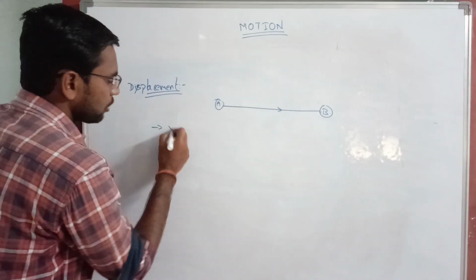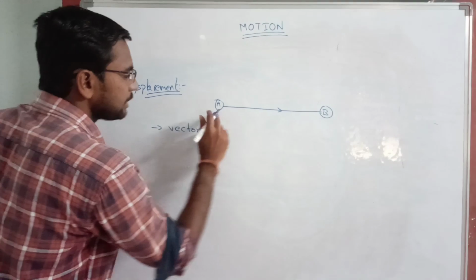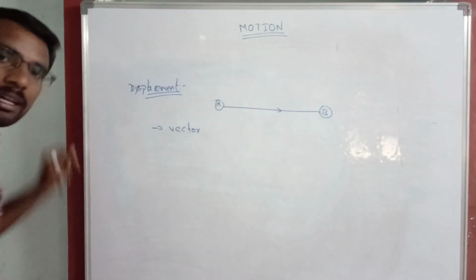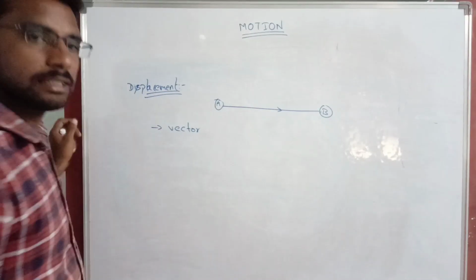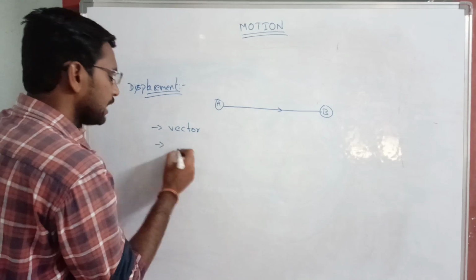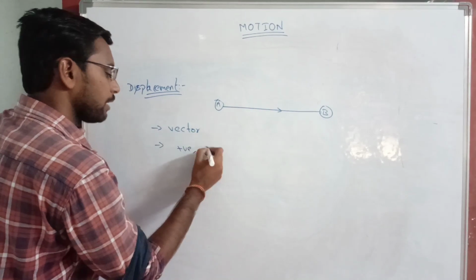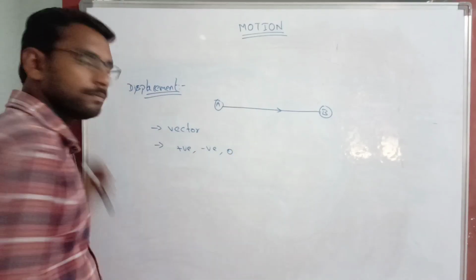It is a vector quantity. Why is it a vector quantity? It has magnitude as well as a specified direction. So it is a vector quantity. It may be positive, negative, or zero.